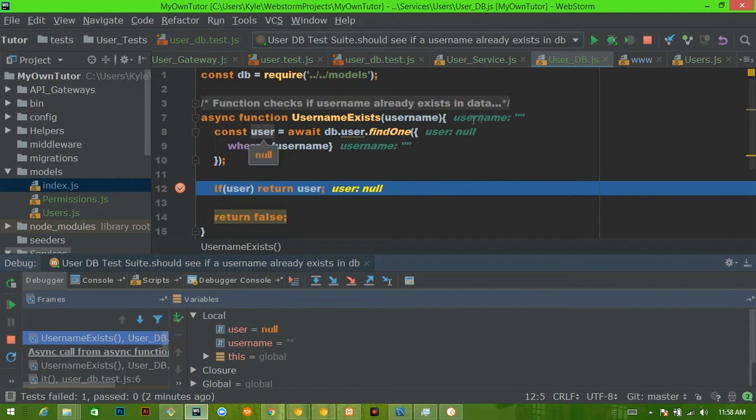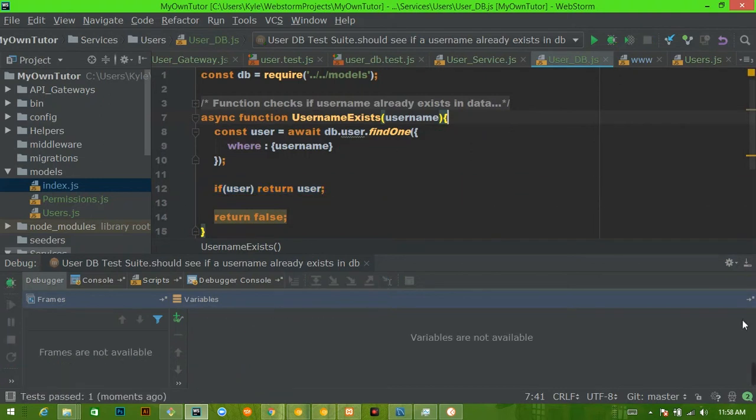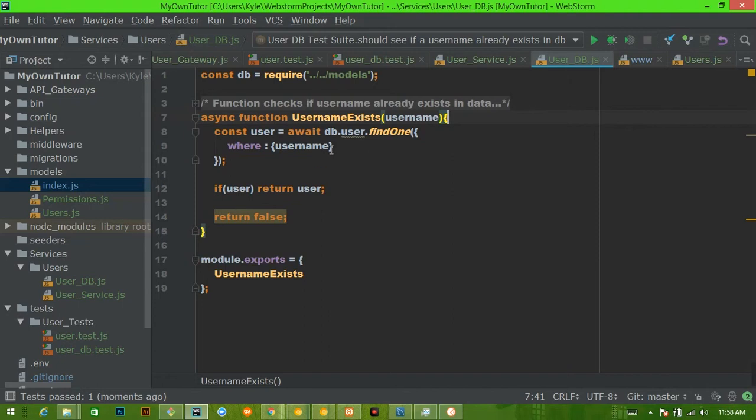It's saying I couldn't find a username that's an empty string. And that doesn't break our code. So I'll just let that play out. And so what we need to do here is make sure that username is real, that it exists. And we also need to make sure that it's been set.